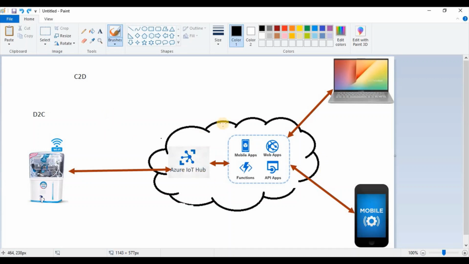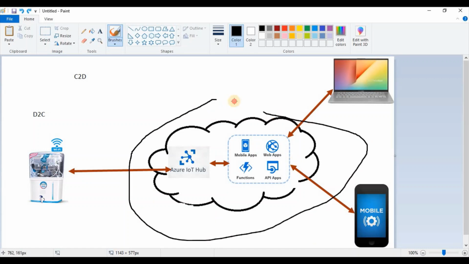And just the opposite, if the cloud is sending some information back to the device, then it's called C2D, cloud to device message. So this device can send information to the cloud, and the cloud can send information back to the device. So let's first start with this water purifier.